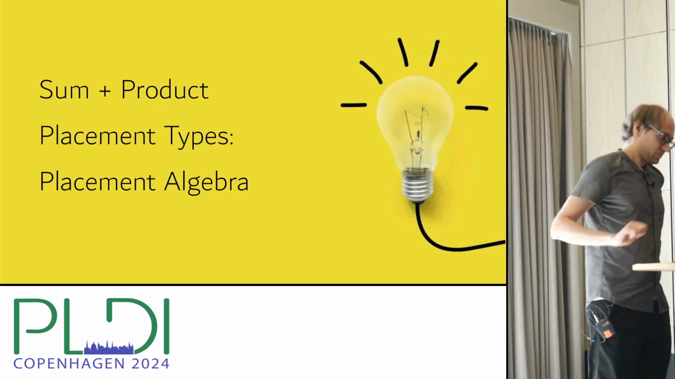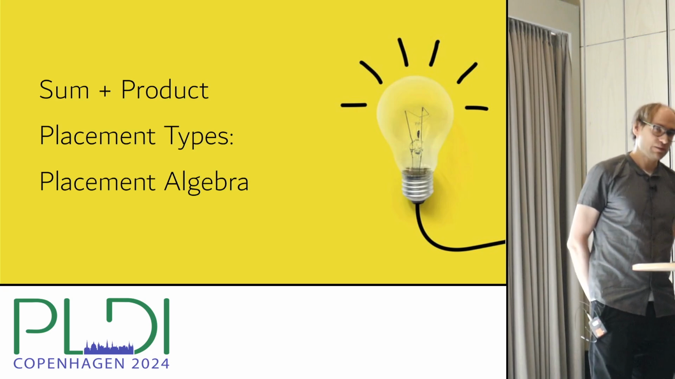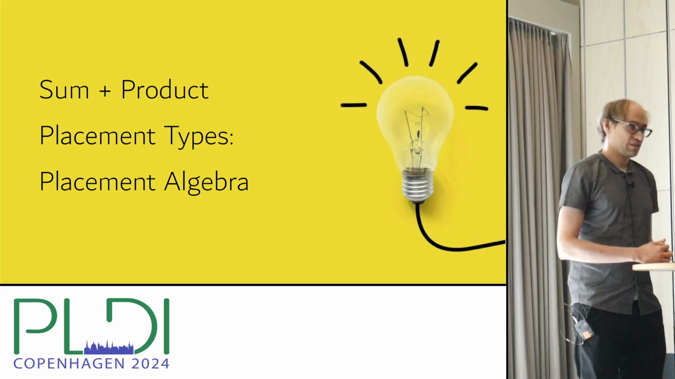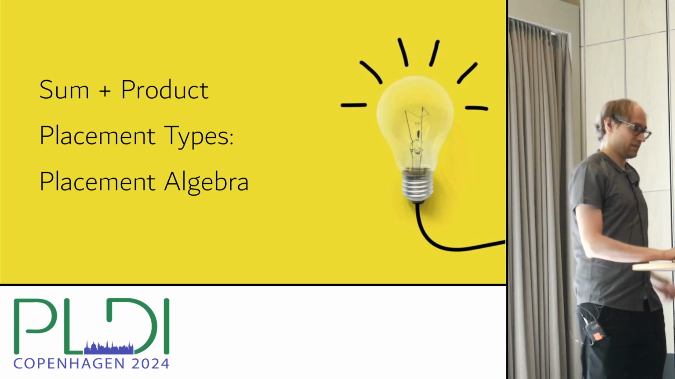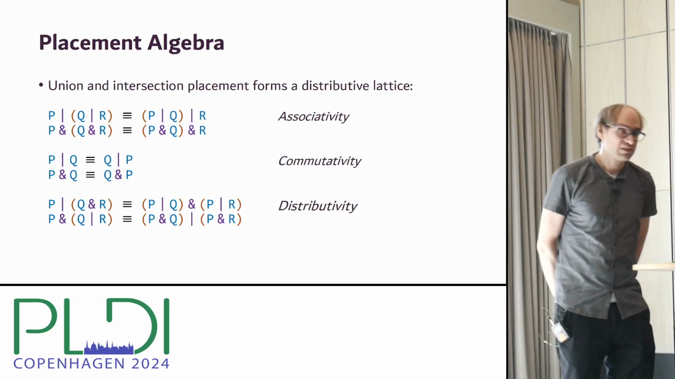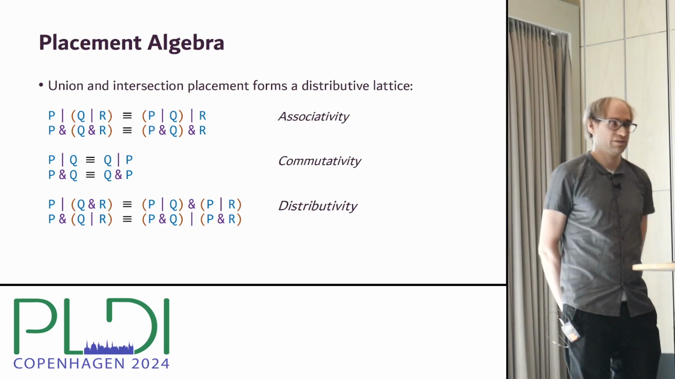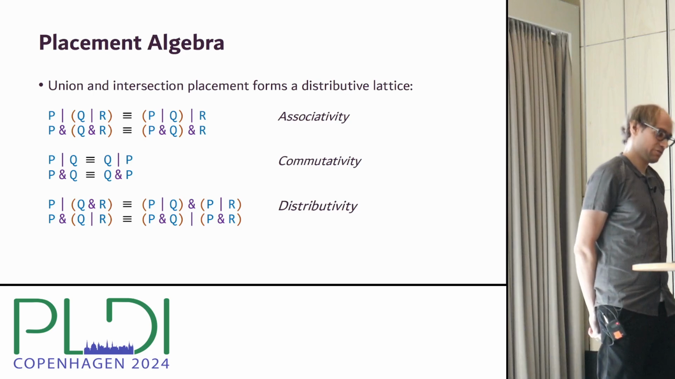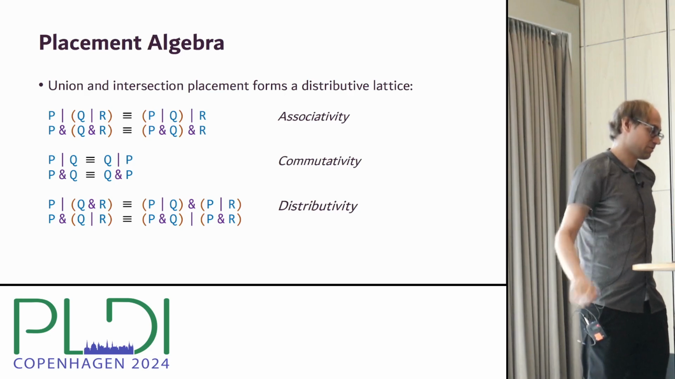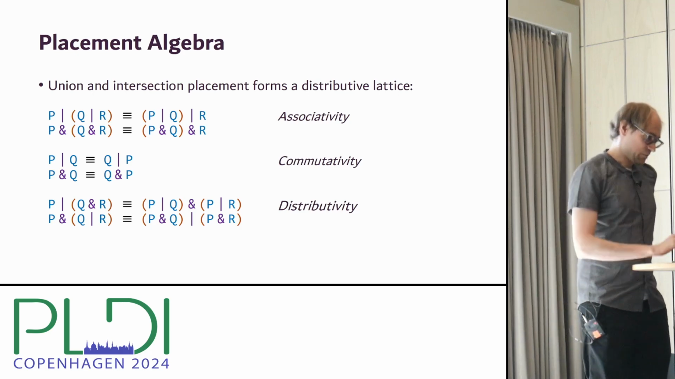All right. So what's really interesting at this point is that with sums and products, we essentially now have an algebra of placements. And this means that there are certain algebraic laws that hold for placement types. In particular, union and intersection placements form a distributive lattice with the usual laws of associativity, commutativity, and distributivity, as you can see here. So intersection distributes over union, or union distributes over intersection. And well, this sounds really nice, but how can we use this?